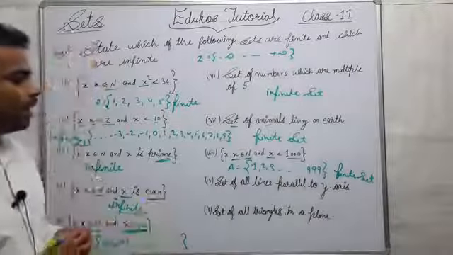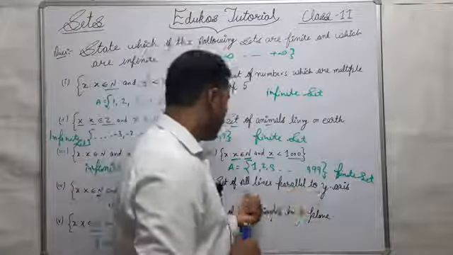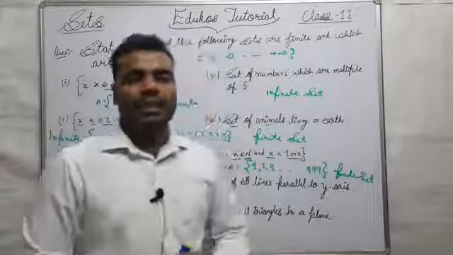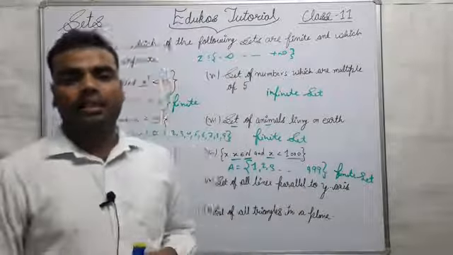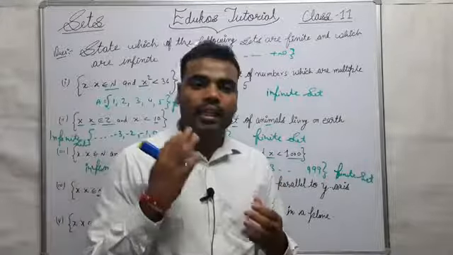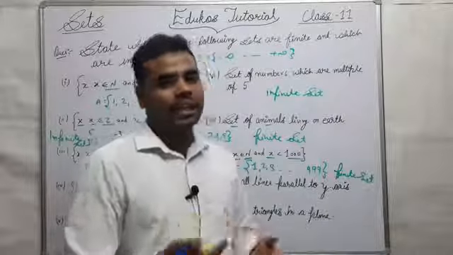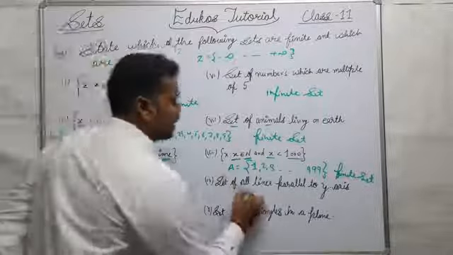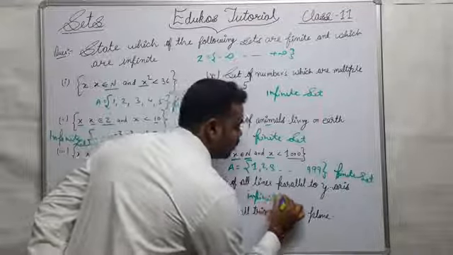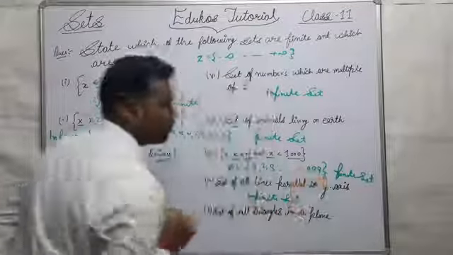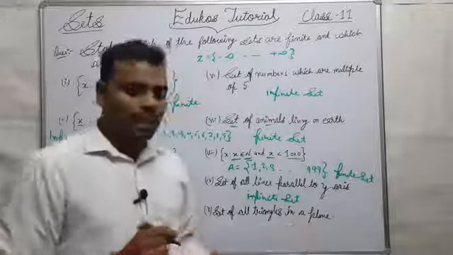Next question, set of all lines parallel to the y axis. There are infinitely many lines which can exist parallel to the y axis, so it is an example of an infinite set. Set of all triangles in a plane.